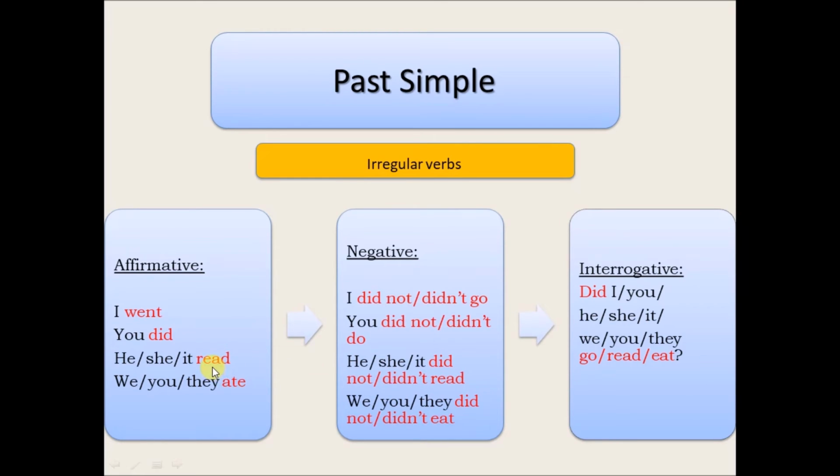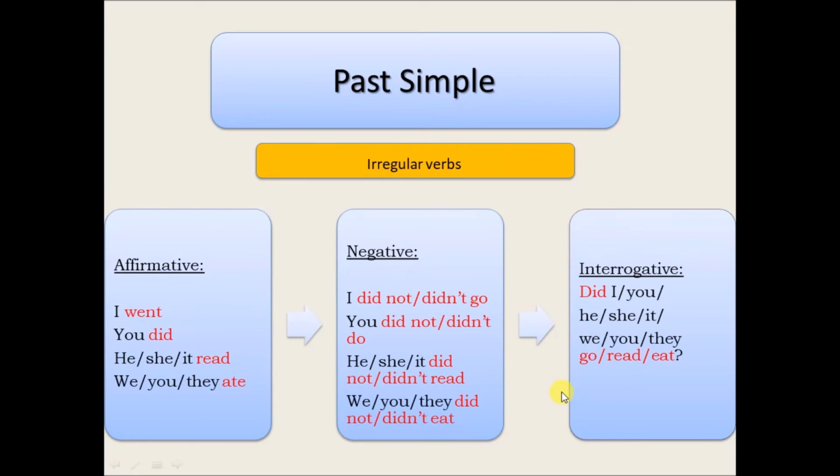It is written in the same way, but it is pronounced "red" in the past simple and "reed" in the infinitive or present simple. And plural, we, you, they did not or didn't eat, which is the present simple or infinitive of the verb ate.